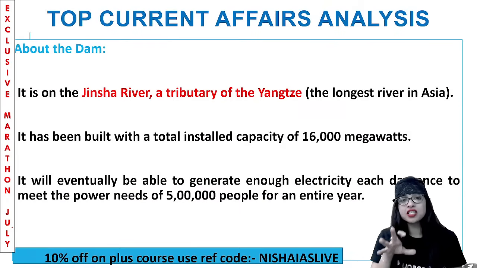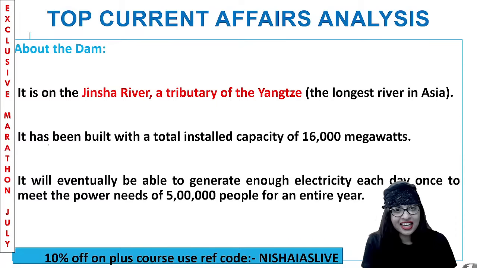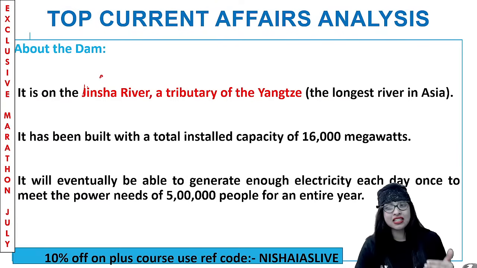About this dam, if you see, it is on the river called Jinsha. Not Nisha, guys, it's Jinsha. You see? Nisha, only a J is coming extra. It's putting my name ulta, guys. Anyways, it's the Jinsha River, which is a tributary of the river called Yangtze, in China. And that river is called the longest river in Asia.